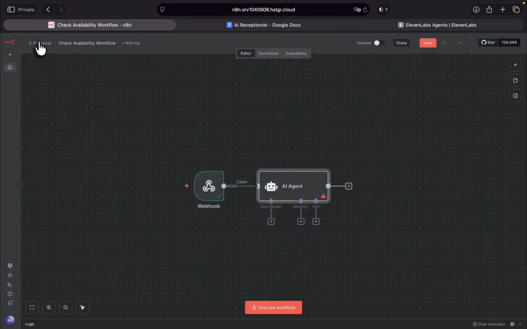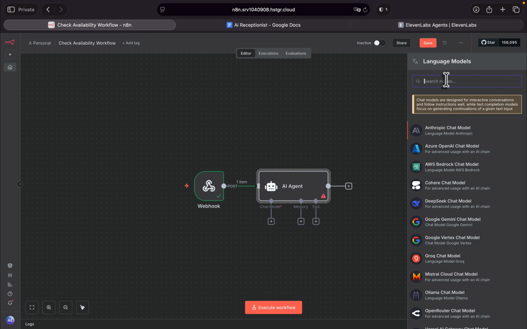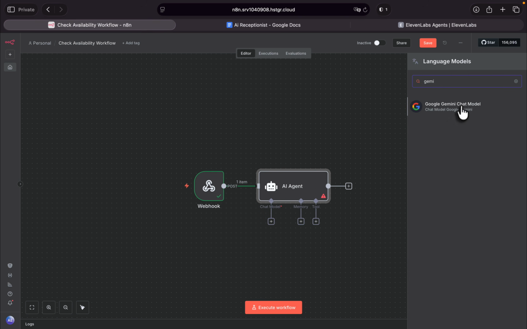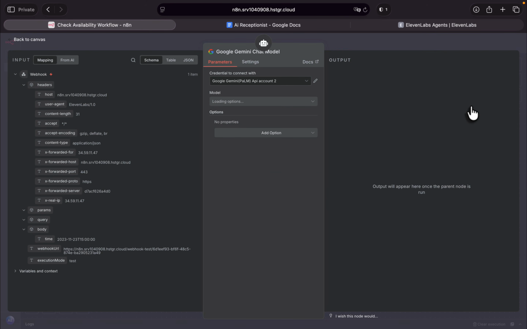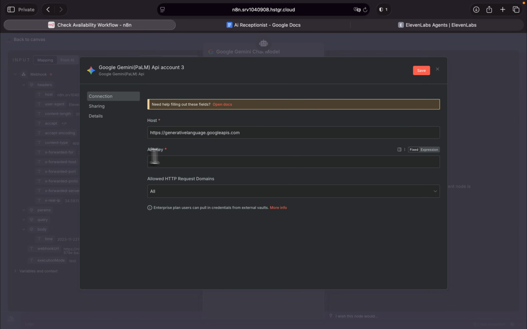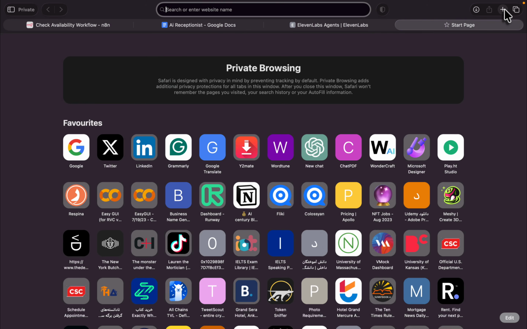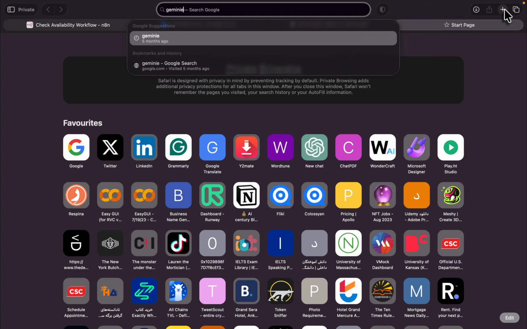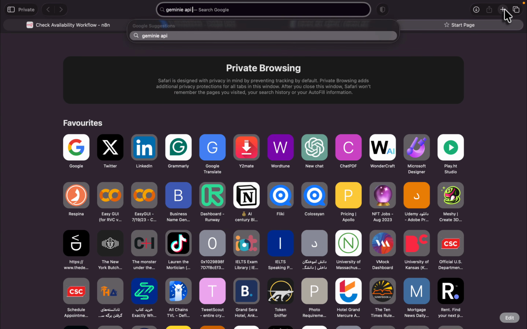Now let's go back. We actually need a chat model to process all the data and everything. You can use Gemini, Google Gemini chat model. This is totally free to use. All you have to do is click on create new credential and paste your API key in here. How you can find your API key: just search Gemini or Google Studio API key.